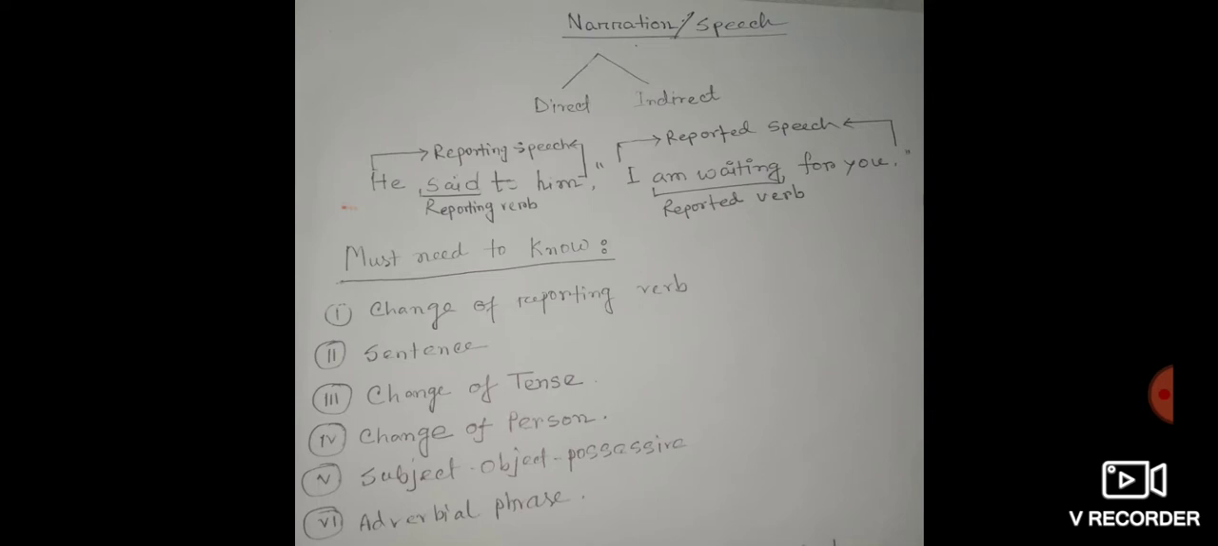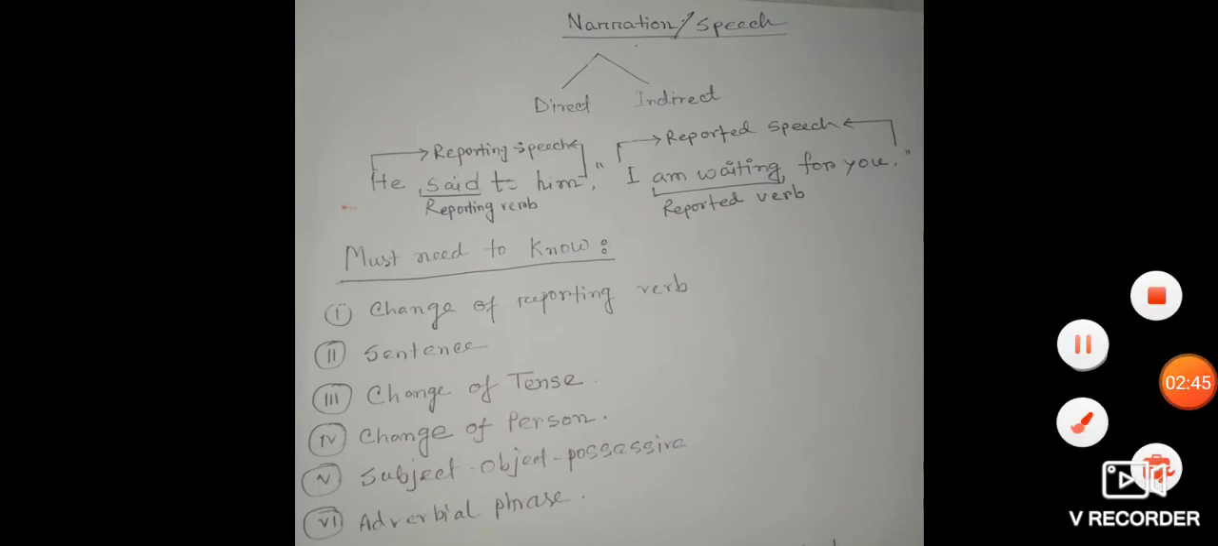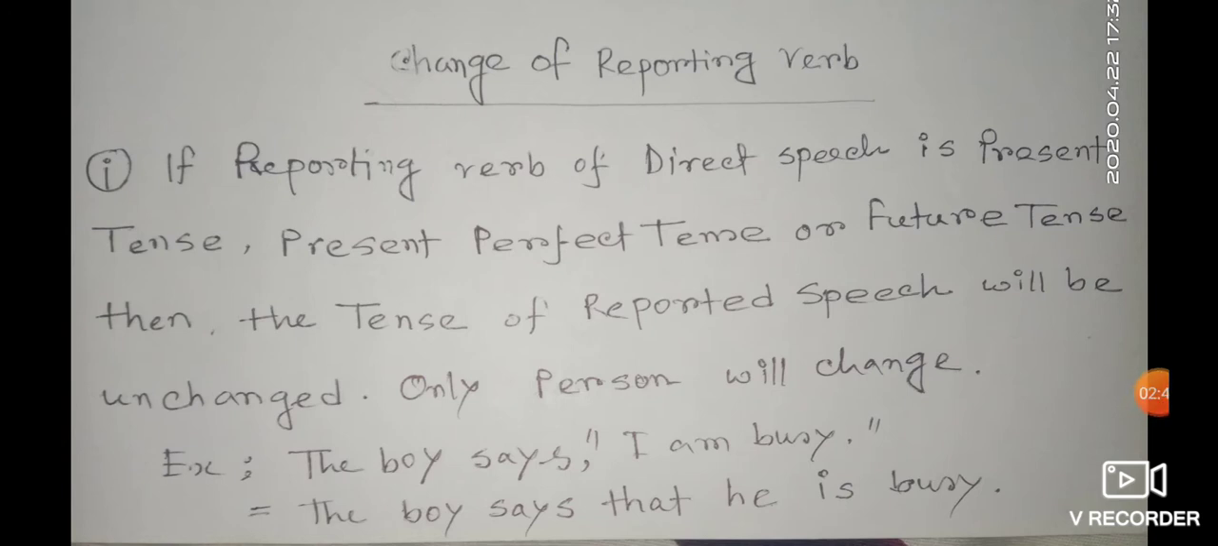Now you need to know some important things before doing the practice of narration. Number 1, change of reporting verb. Number 2, sentence. Number 3, change of tense. Number 4, change of person. Number 5, subject, object, possessive. And number 6, adverbial phrase.